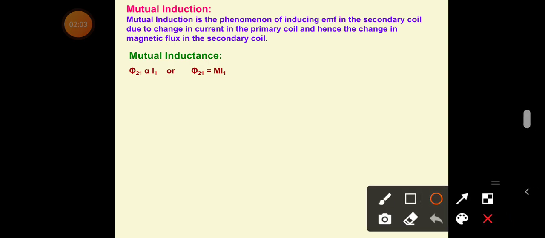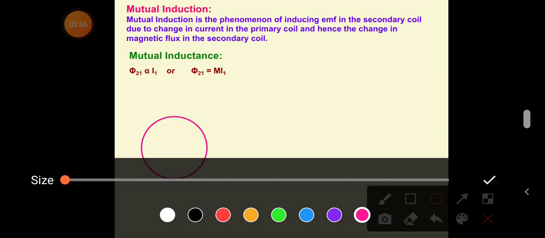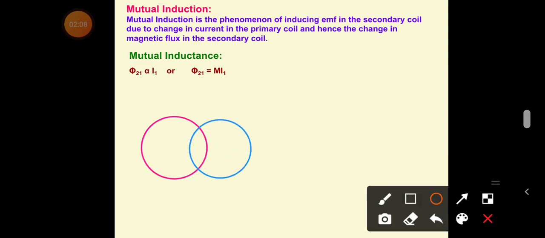Now what is the meaning of this? Once again see here, we have two coils, coil number 1 and coil number 2. They are placed side by side. Let us say they are coaxially placed. Now current is passed in the first coil by using some source of energy, like a cell.